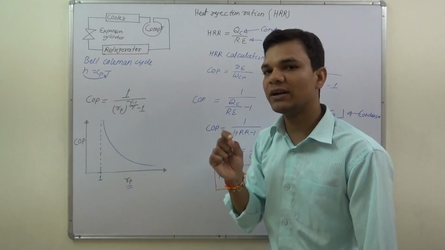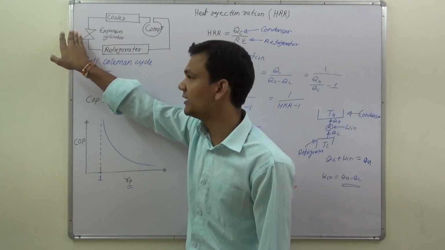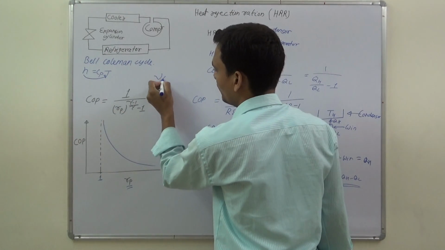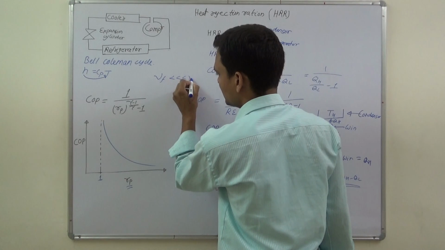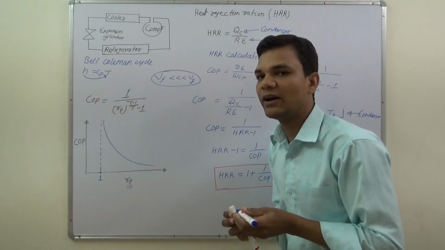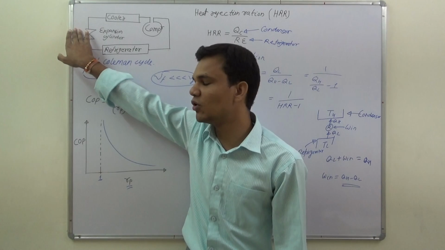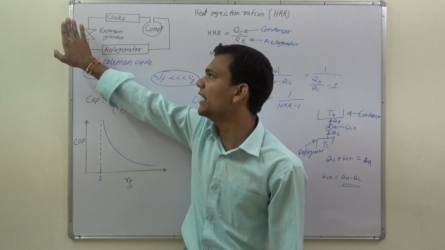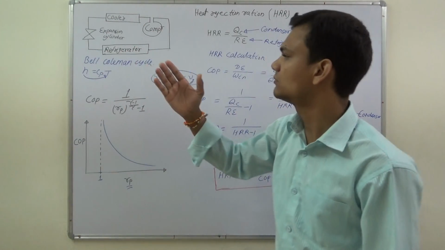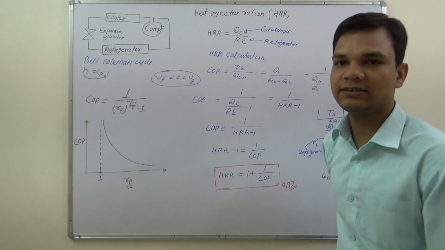But in a vapor compression refrigeration cycle, we handle liquid refrigerant, and the specific volume of liquid refrigerant is very small as compared to vapor, so we prefer the isenthalpic process there, because the work obtained is negligible as compared to the compressor. So this is about the isentropic process, COP and the heat rejection ratio. Thank you.